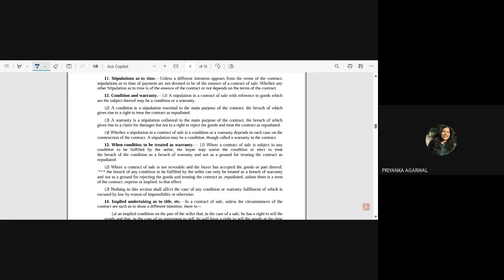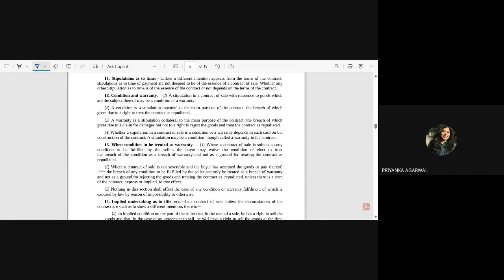But if it is collateral to the main purpose of the contract, like your horn should be scratch proof, should not have scratch, that is not so significant. In that case, if it is breached by the seller, then the buyer can claim for damages but does not have a right to reject the goods and treat the contract as repudiated. Okay, so in case of breach of warranty, buyer can only claim damages, but cannot reject the goods or treat the contract as repudiated.